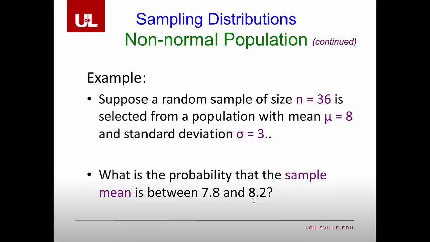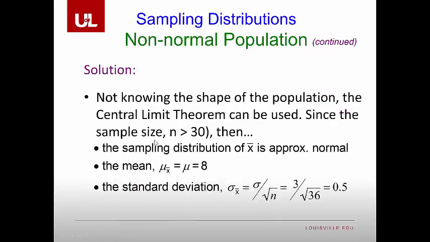We can find this by calculating our z's, meaning that we can take 7.8, subtract off 8, and then calculate the standard error. Divide through, and that gives us our lower bound for z, and do the same thing for the upper bound. So this is how we go about doing it. Not knowing the shape of the population, the central limit theorem can be used. Since the sample size is greater than 30, the sampling distribution of x bar is going to be approximately normal.